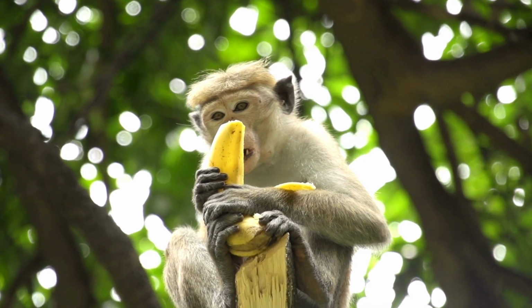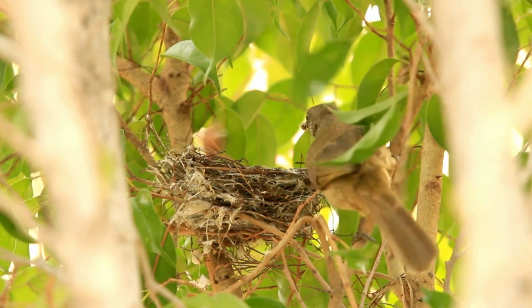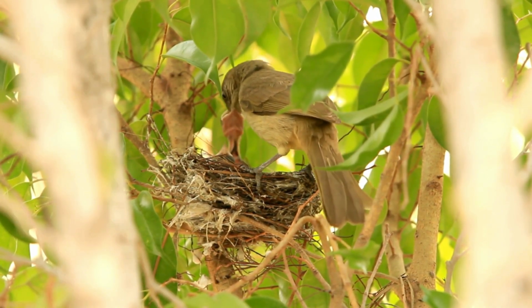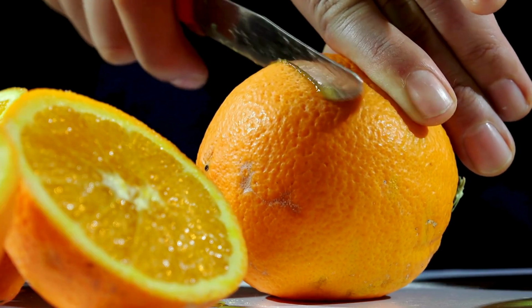Monkey sleeps on vines. Baby bird chirps in a nest. O is for orange, orange slices spin and sparkle.